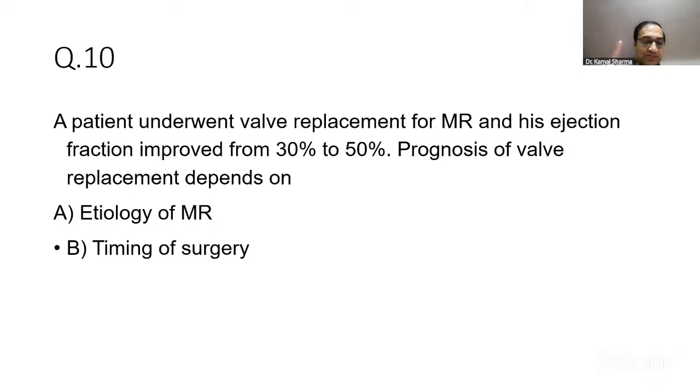Nagashri is saying there were two questions. One was on MR and the other was on AS. Primary valve abnormality, after TAVR MV improved. What should be the cause? So etiology of MR and timing of surgery, both are correct here if you look.